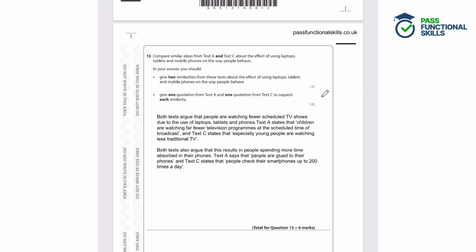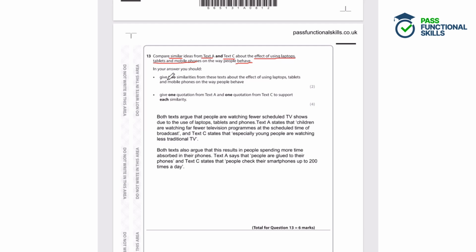So what are we being asked to do in this answer? Well, we need to compare similarities. So we need to read text A and text C and scan the texts for anything about the effect of using laptops, tablets and mobile phones, so using technology, the effect on behaviour, so how people behave.